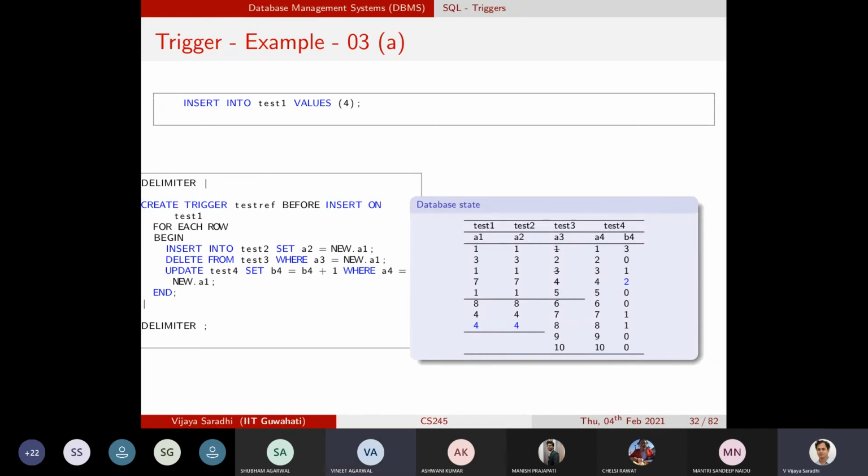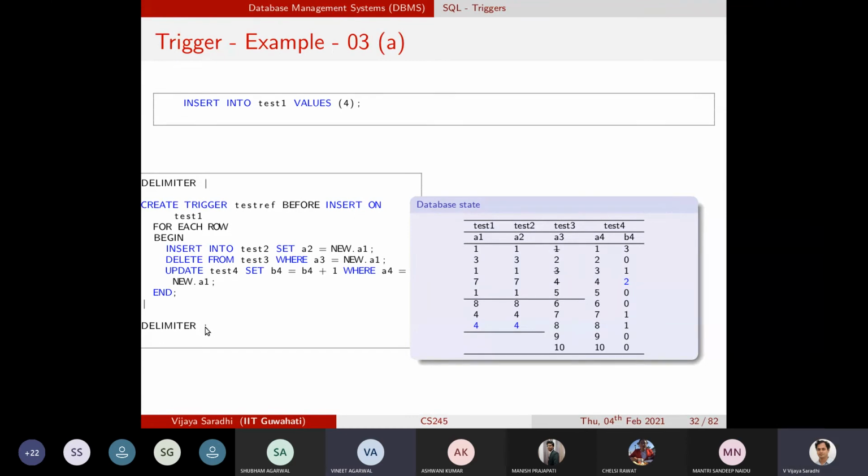First you have to rewrite the delimiter to something like a pipe. So until you encounter a pipe, that is the trigger statement. Also please note that you are making begin and end blocks. You are saying that this is the beginning of the trigger and this is the end of the trigger. And after the trigger is completed, you are resetting the delimiter to semicolon. These are part of the syntax. Otherwise, you cannot load the trigger onto the database.